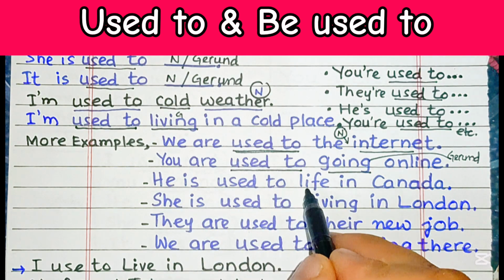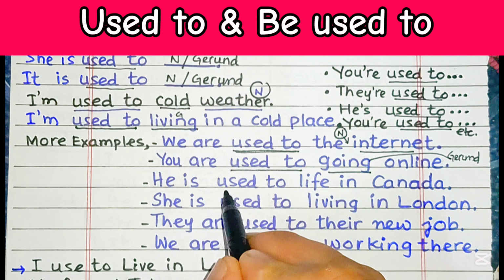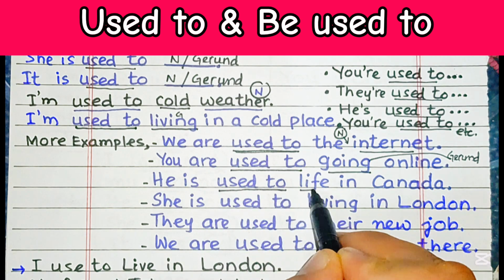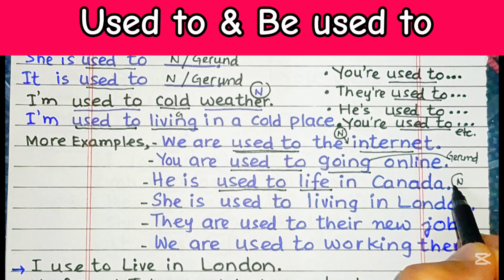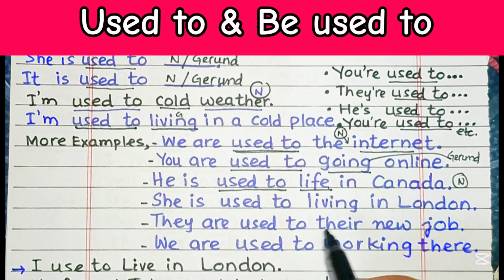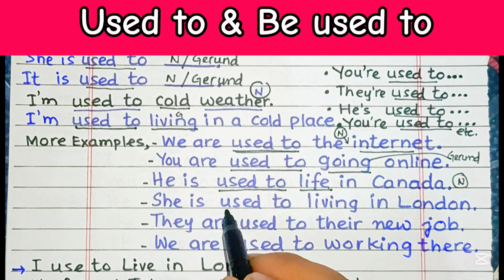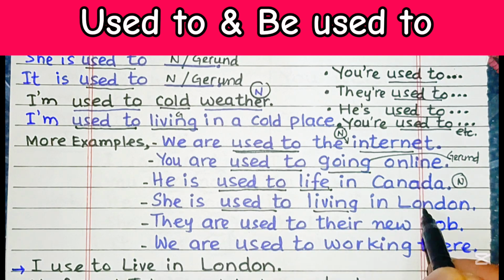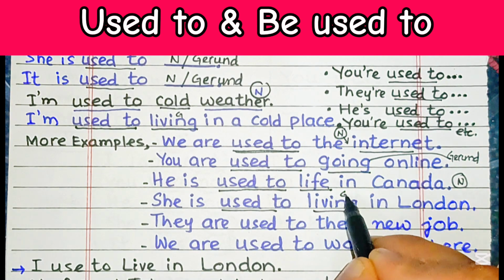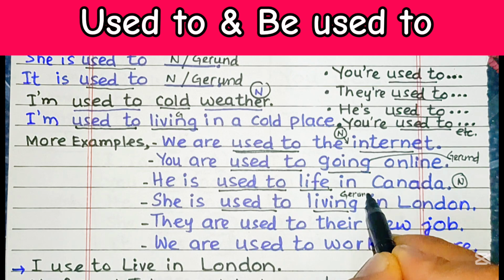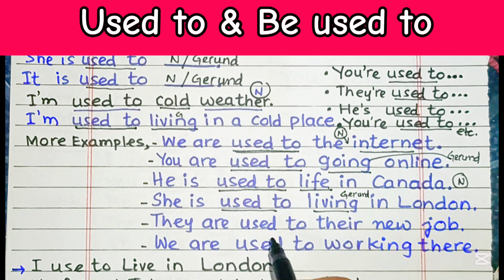He is used to life in Canada. So just after used to, we have this life, that is a noun in this example. She is used to living in London. Over here the word living is a gerund. We know this. This one is a gerund over here.